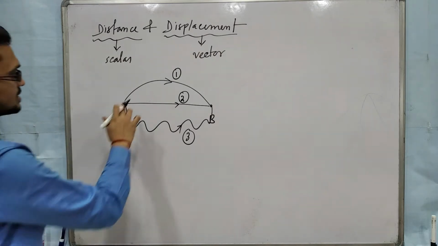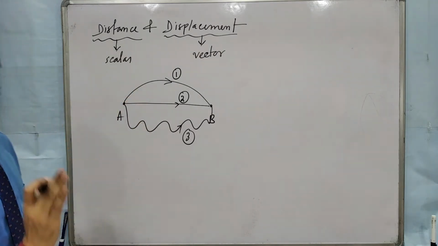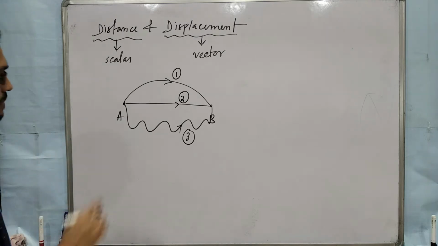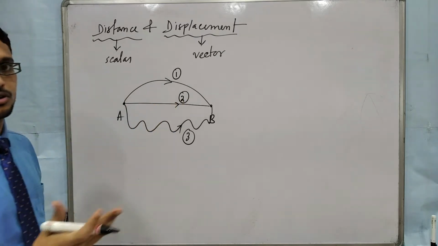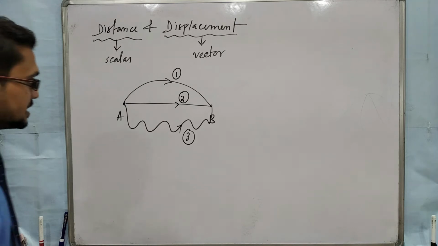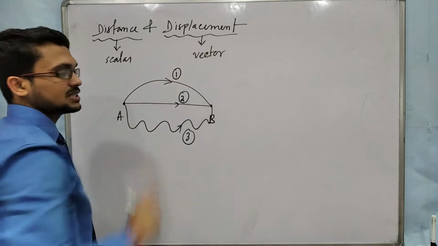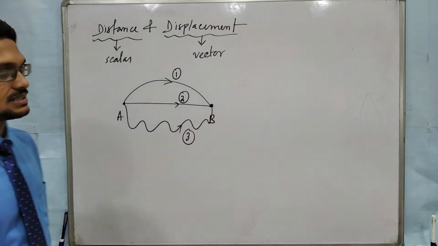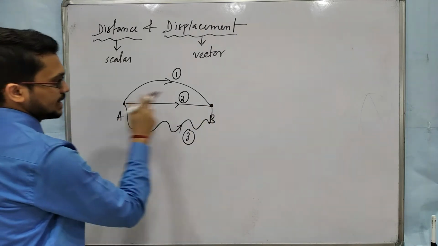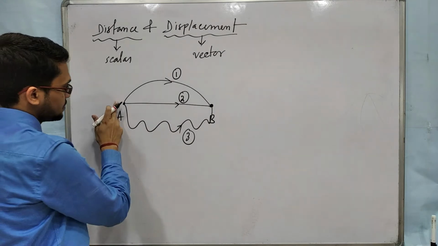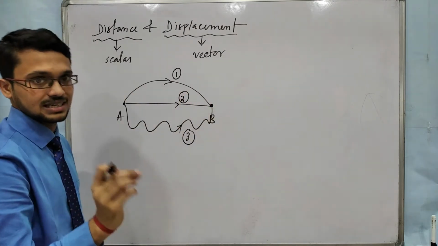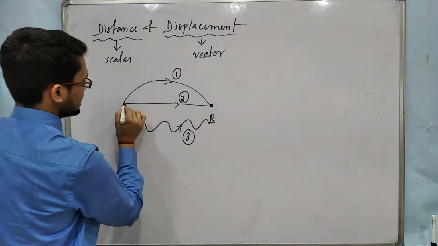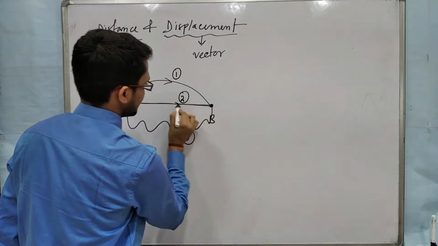So distance means the path length, from the initial position to the final position, the path followed by some person or by any moving object. And displacement means what? Displacement means the shortest distance from point A to point B, from the initial position to the final position, and the shortest distance is always a straight line.